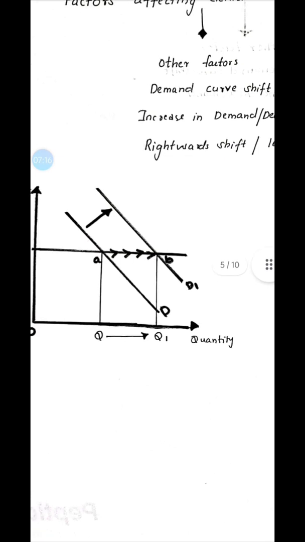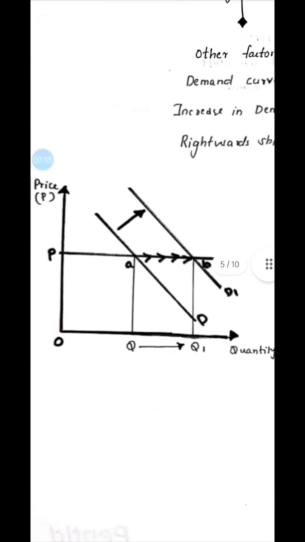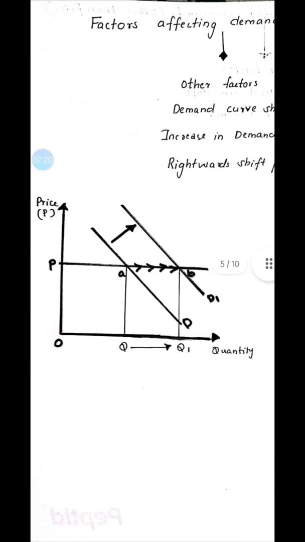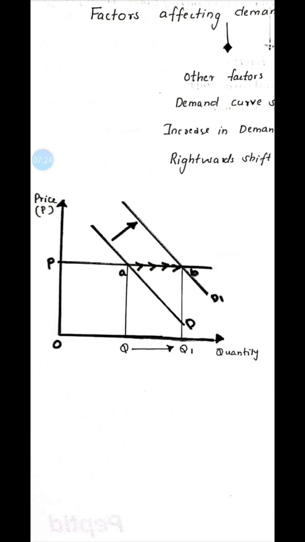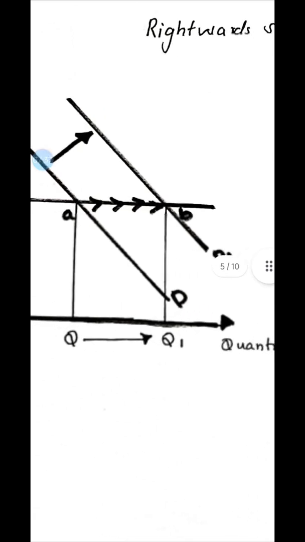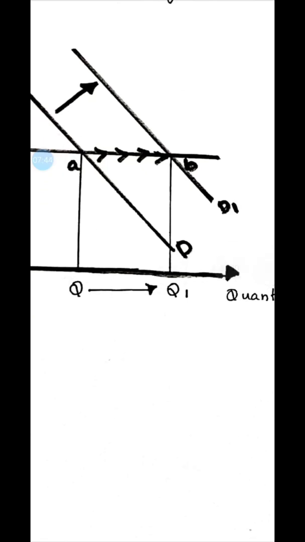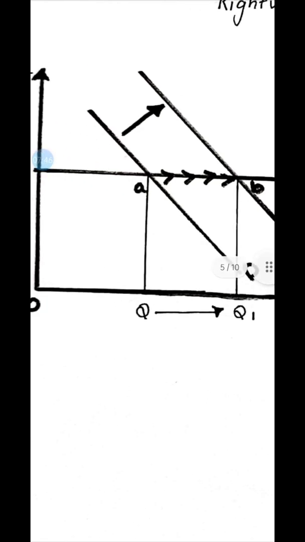So it is said that in the diagram, it is explained. When the price is constant, you can see the horizontal line, it is not changing, just the demand curve is shifting. So when the price is the same but the other factors are changing, the demand curve is shifting. The demand curve has shifted from D to D1, and the point went from A to B. So the quantity demanded also has extended from Q to Q1.